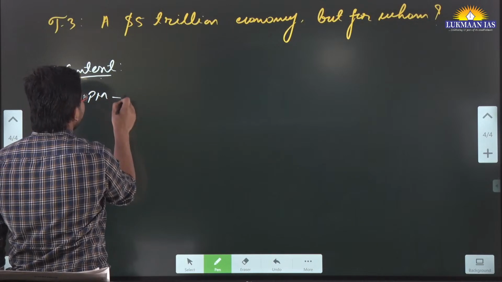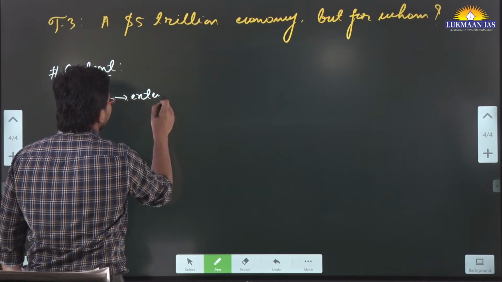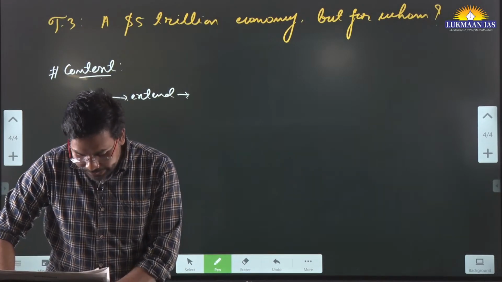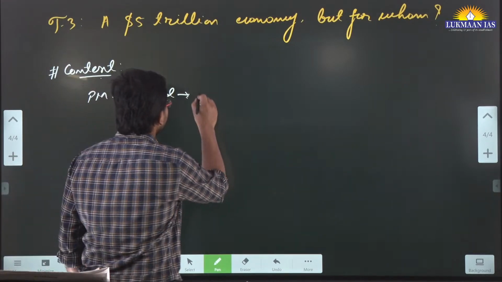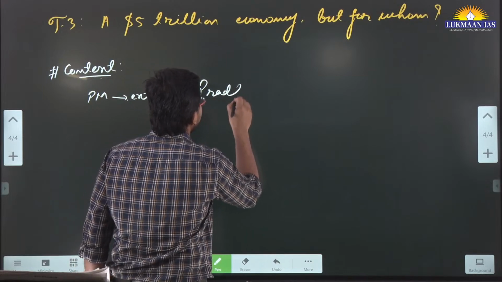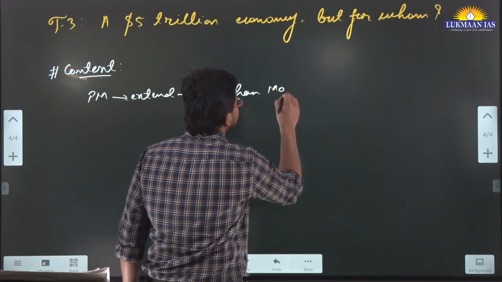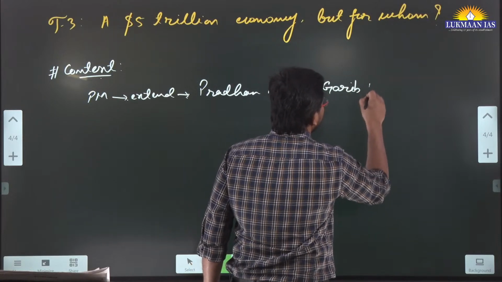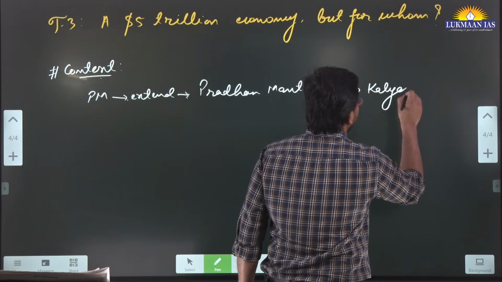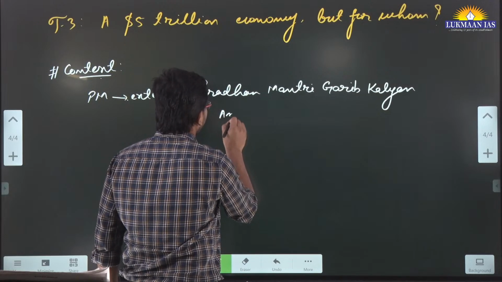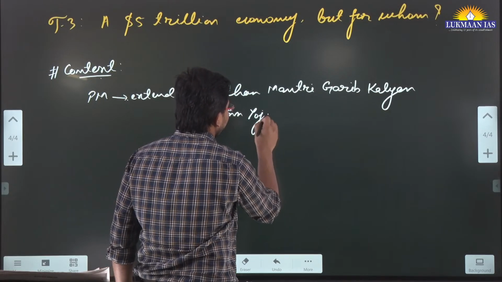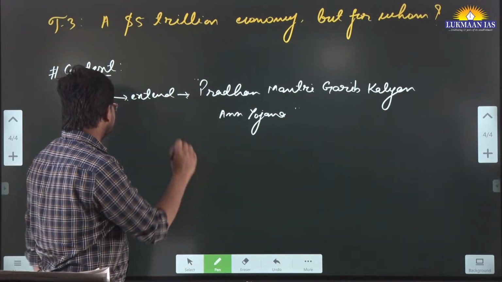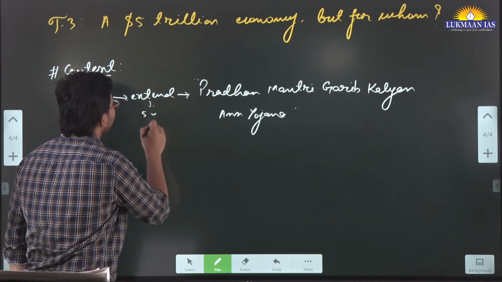Recently, the Prime Minister of India has extended a program, and this program is known as Pradhan Mantri Garib Kalyan Anna Yojana. I'm going to write about it. Pradhan Mantri Garib Kalyan Anna Yojana. This program has been extended for 5 years.